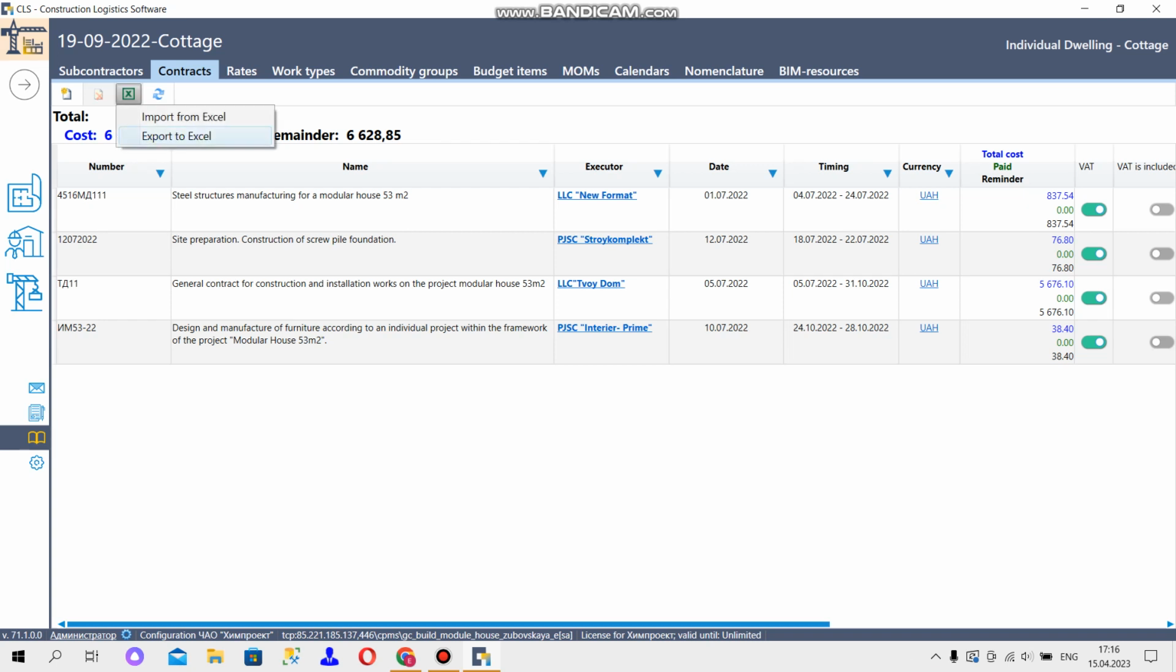The system makes it possible to generate contract price sheets from the database and save them in Excel. You can select the required contract, select the additional agreement, if any, and click Export. You can save this file to your computer and use it in your other projects.